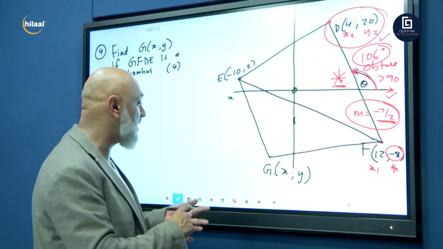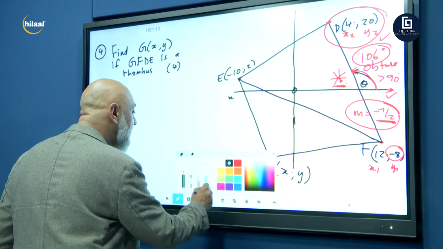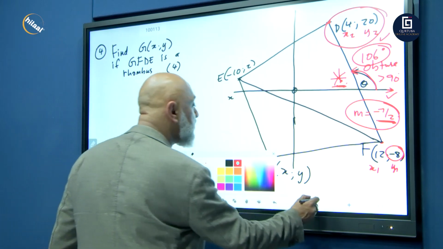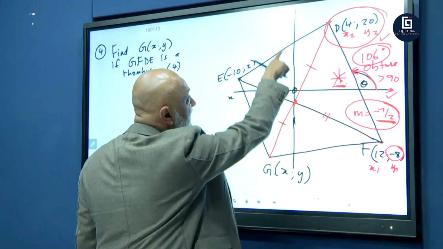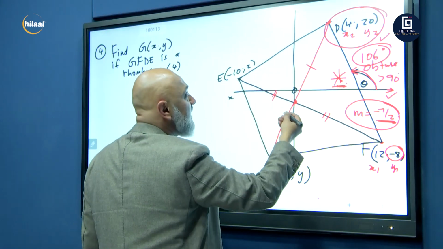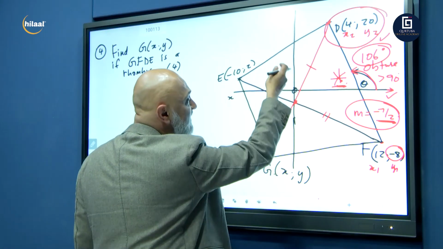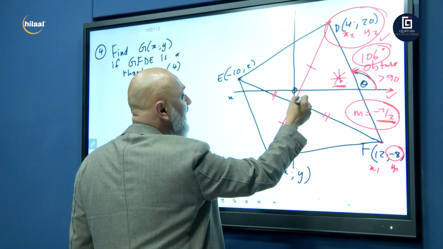The best way to do it, guys, whether it's a rhombus, a square, a rectangle or a parallelogram, we know that a property of these parallelograms is that the diagonals bisect each other. That means that piece is equal to that piece, and this piece is equal to that piece. That means it's got the same midpoint. Now, although it looks like it's on the y-axis, it's not drawn to scale, so it doesn't necessarily have to be on the y-axis.